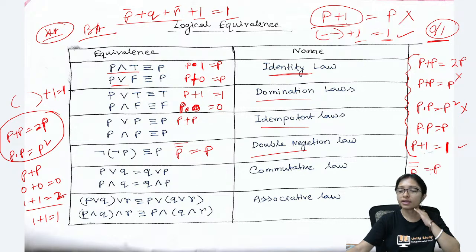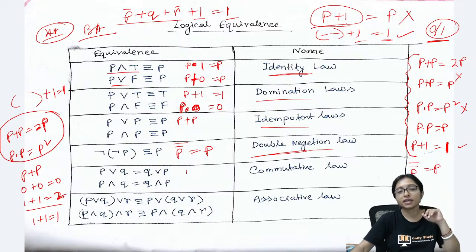So P double complement will be P itself. Clear? So this is called the double negation law.